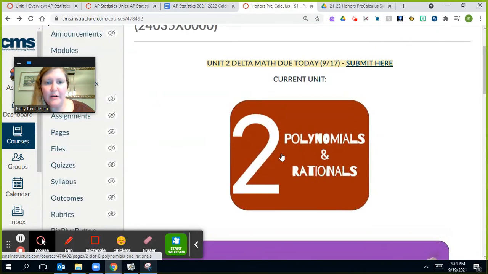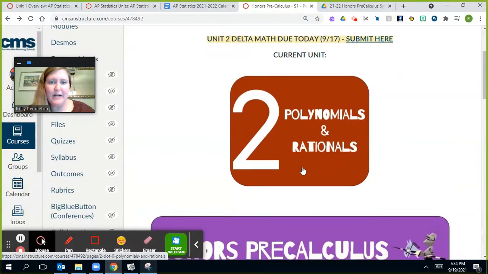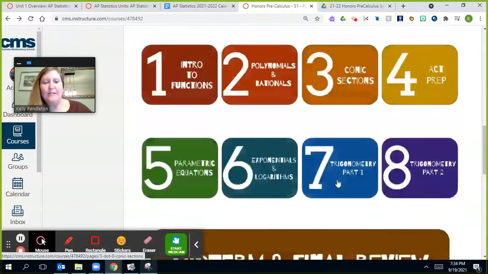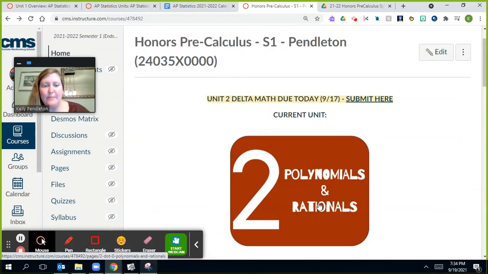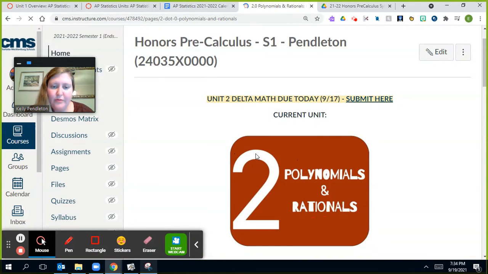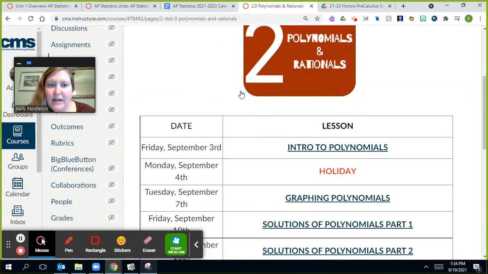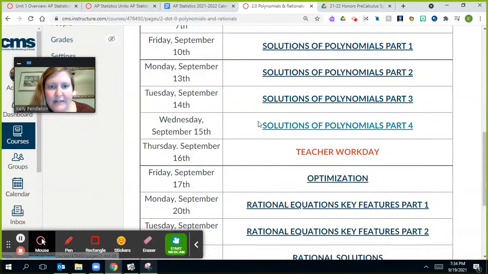So right now we are in our second unit, polynomials and rationals. So we have all the units linked here in this bottom area, but I like to put the button at the top of the page for what unit we're currently in, so the students don't have to scroll through and then guess which one we're working on. And so polynomials and rationals is what we're doing now. We have this calendar right here.